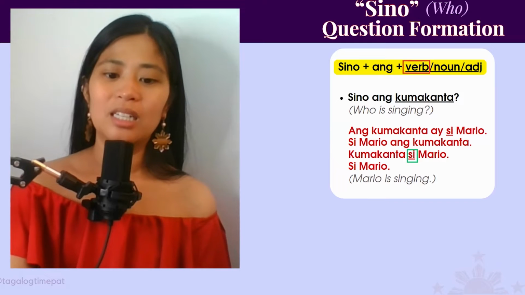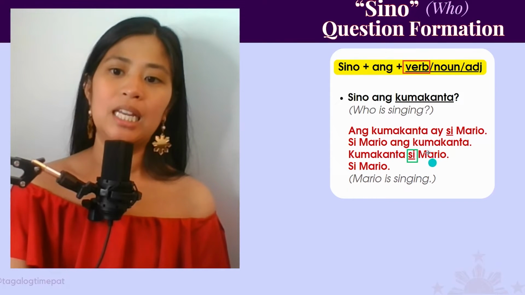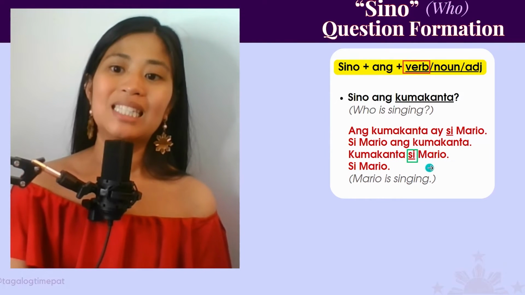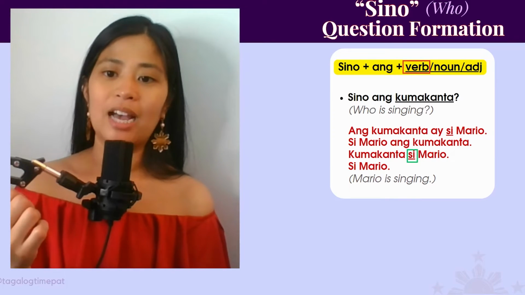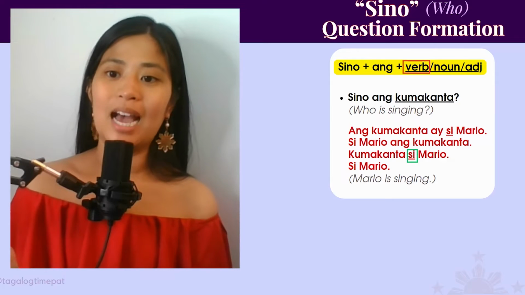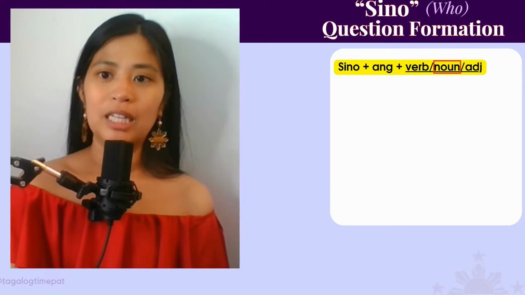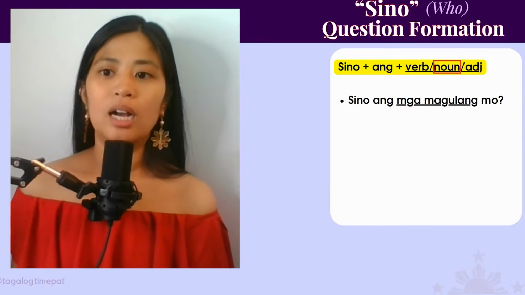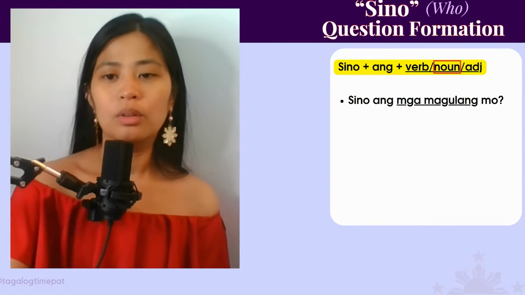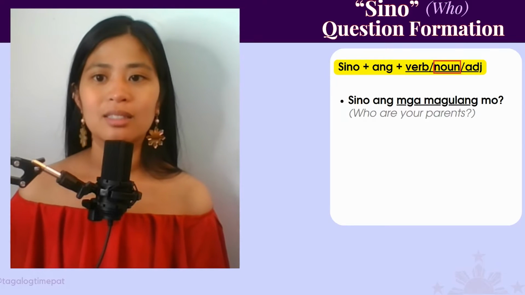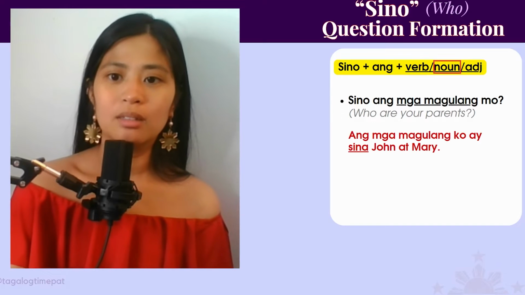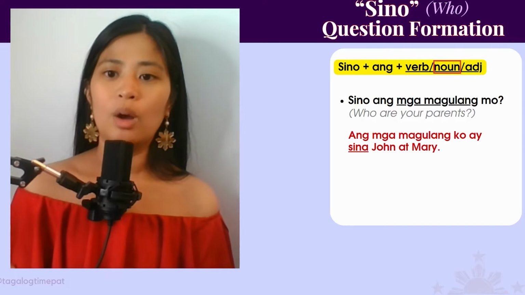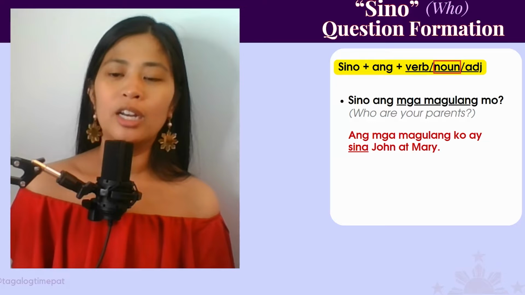And then there is the word that has to be in the answer. Si. Because we're asking about a person, your answer has to have si, or sina if it's more than one person. We'll see that. So now if you are going to fill it in with a noun, sino ang mga magulang mo? Mga magulang means parents. Sino ang mga magulang mo? Who are your parents? Ang mga magulang ko ay sina John at Mary.